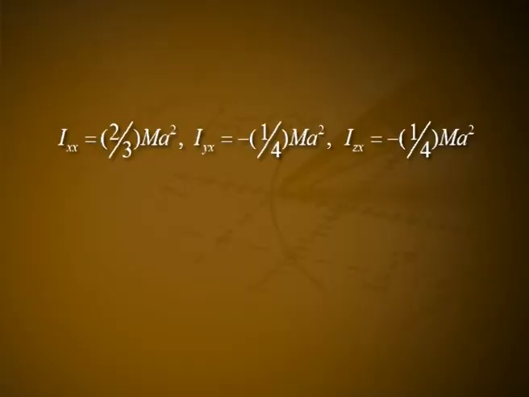Substituting the values of the components of the inertia tensor, that is Ixx is equal to 2 by 3 ma square, Iyx is equal to minus 1 by 4 ma square, Izx is equal to minus 1 by 4 ma square.